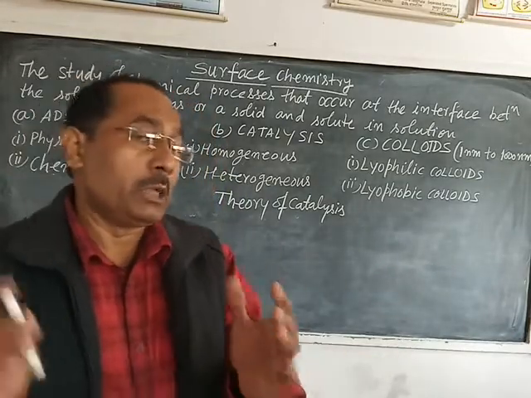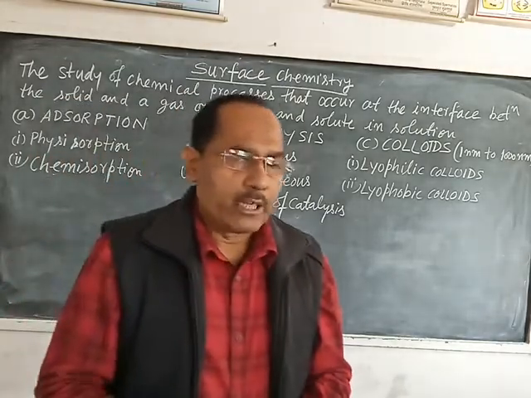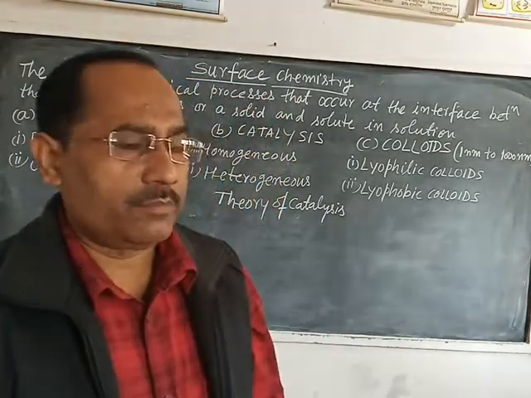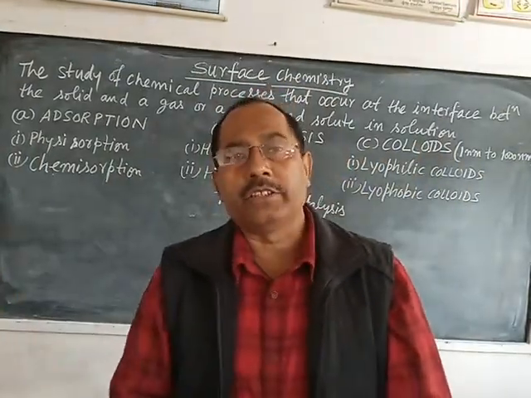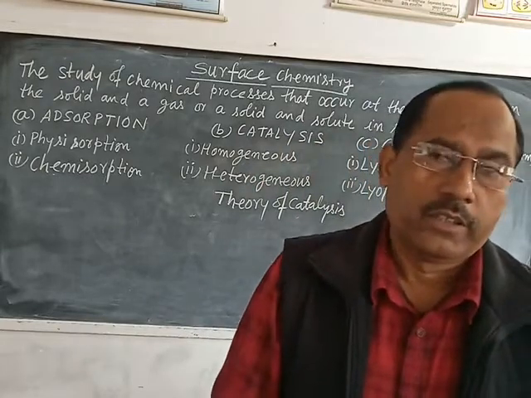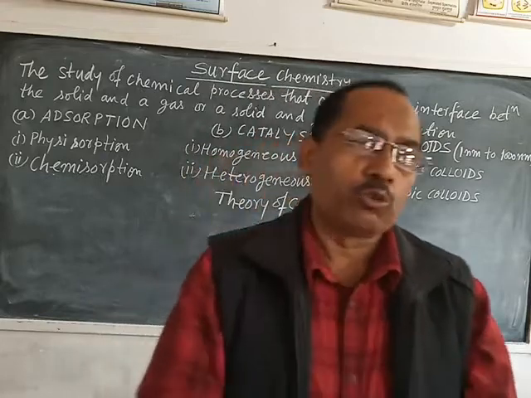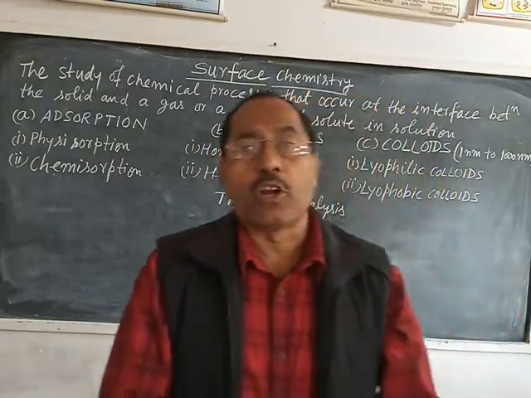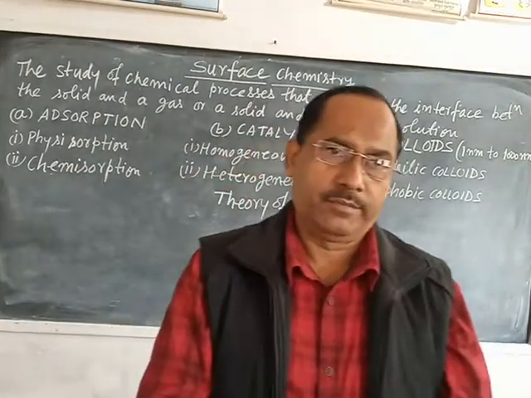So what are the different steps of adsorption theory? First of all, at the surface of the catalyst there are a number of active centers, means free valencies. Second, at the active centers, reactant molecules get adsorbed and come close to each other.